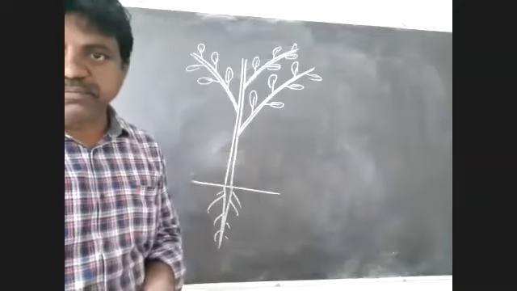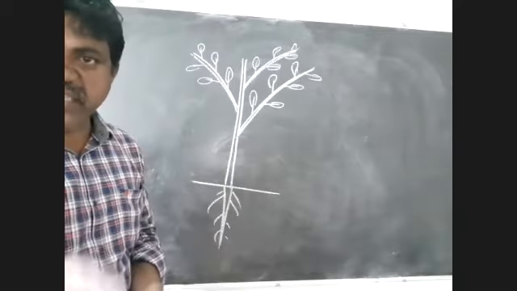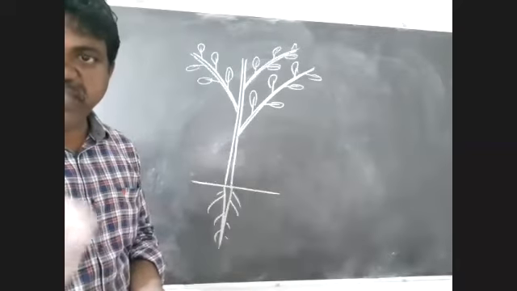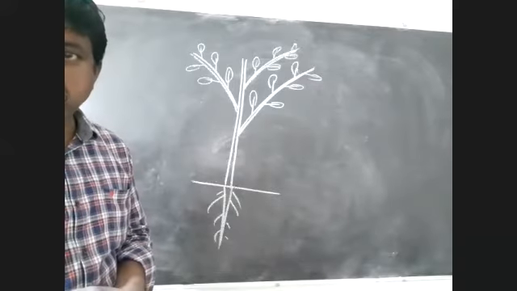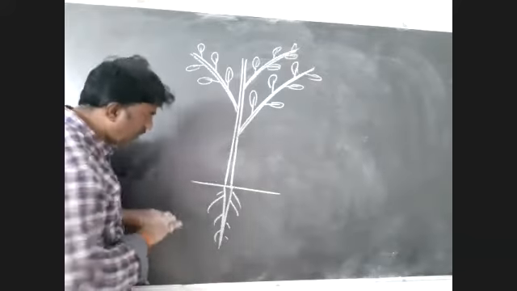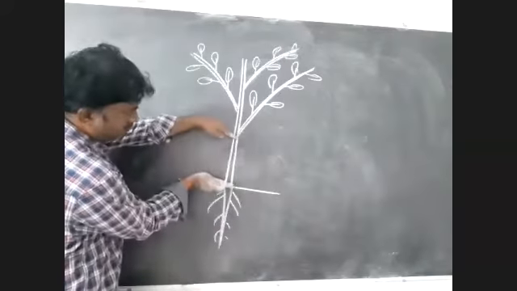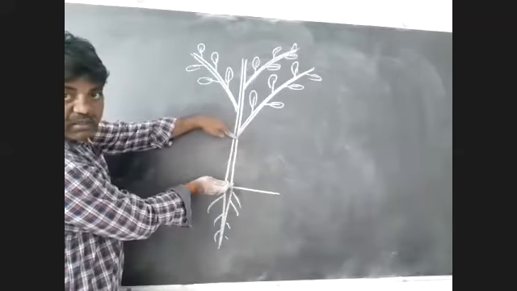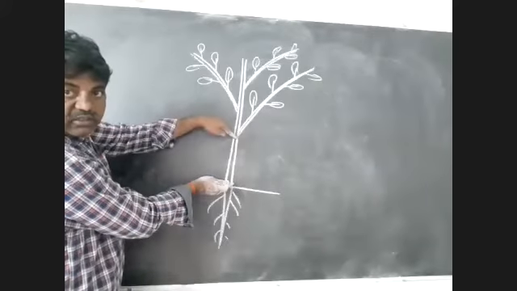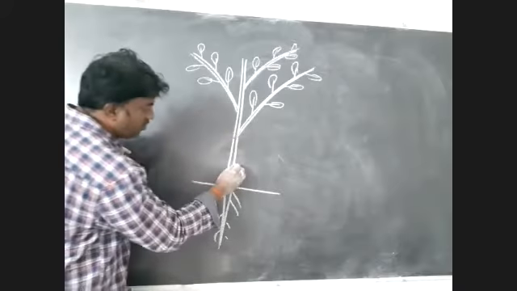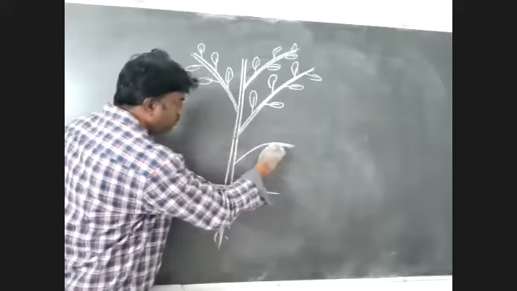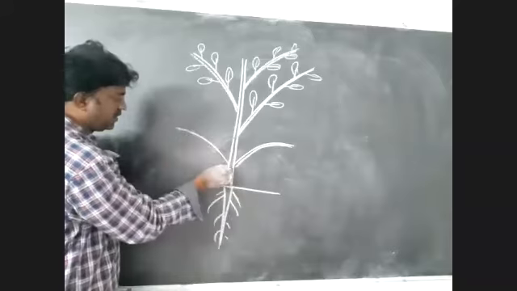Very important: some weak, slender branches arise from the basal part of the stem. Look at this, the basal portion of the stem from which these weak branches arise.